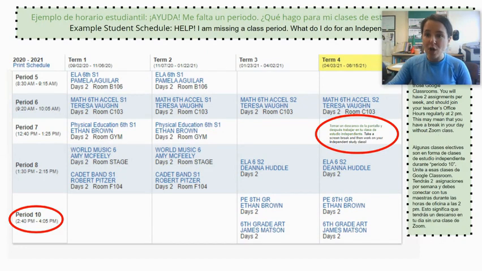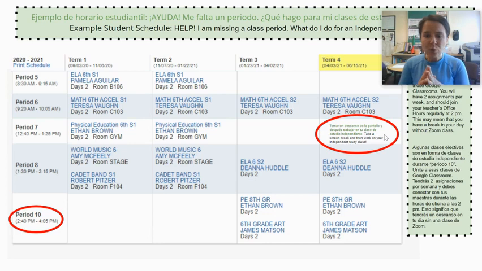Here's an example of a common question we think will come up when you're looking at your schedules. Some of you may be saying, help, I'm missing a class period, and what do I do again for independent study? So just a reminder, if you're missing a class period here, it's okay. We had to set up your schedules in such a way that all kids had access to their classes. So during that time, you get a break from the screen or an opportunity to work on your independent assignments. So if you see what looks like a hole in your schedule, don't worry.